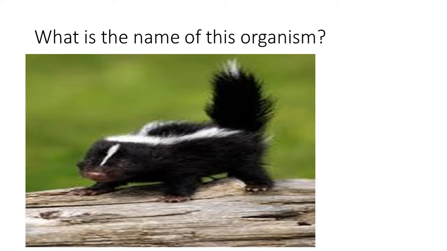What is the name of this organism? Around the world, we have different countries and different languages. What is the name of these organisms for all countries? Each country is going to say a different name according to its language.